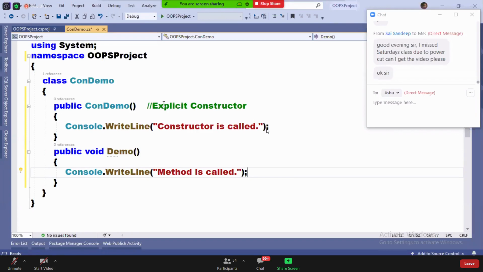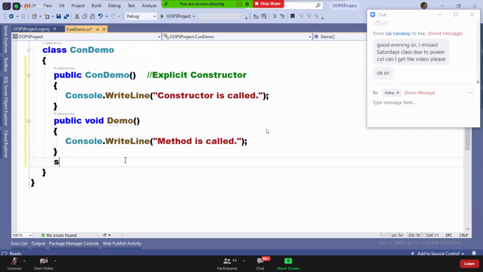So I defined one constructor in the code, and also I defined one method in the code. Both the two things. So two things now.